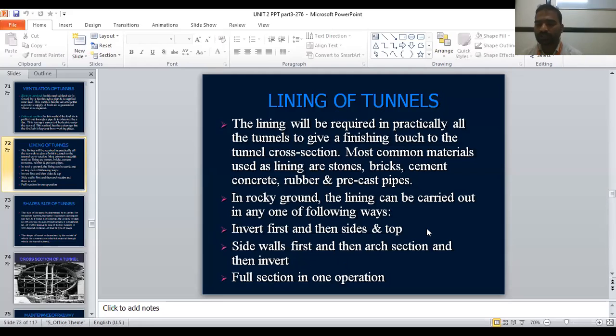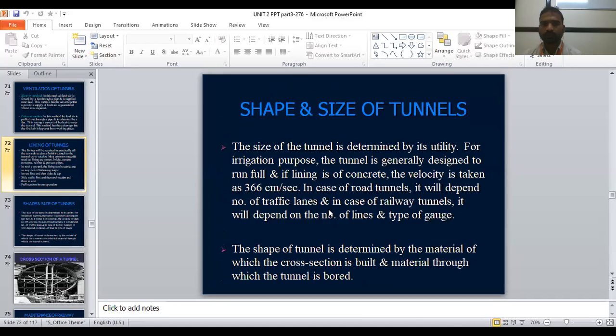So in the MCQ questions, he may ask which type of materials you are using for the lining. Most of the common materials: stones, bricks, cement, concrete, rubber, and precast materials or pipes. Is it clear, lining? Yes, sir. Yes.